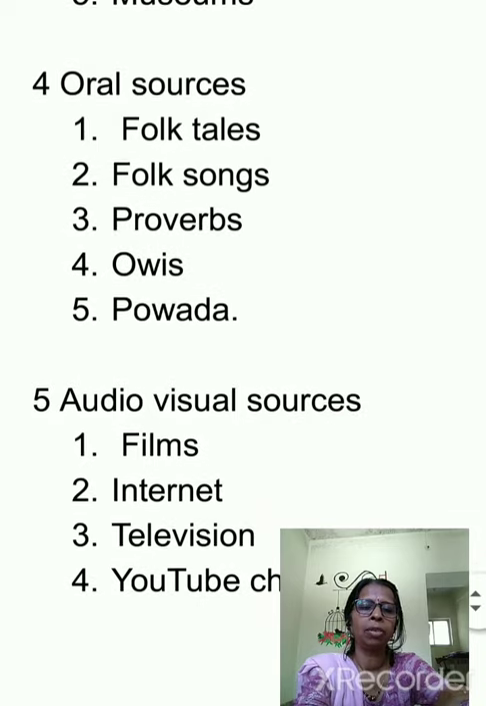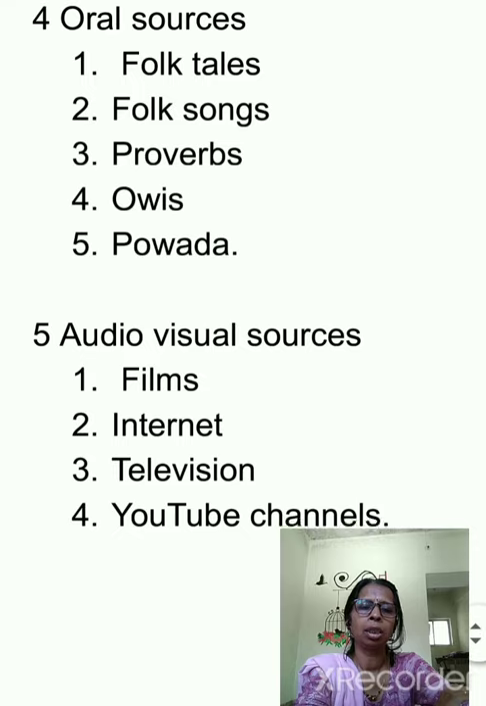Then you have the audiovisual sources. This is a modern source of history, children. Through films, the internet, television, or YouTube, you know about the past. Films play an important role. If you want to know the history of Sachin Tendulkar, Lata Mangeshkar, Narendra Modi, or Gandhiji, you see the film and you get to know about them. So films have played an important role.